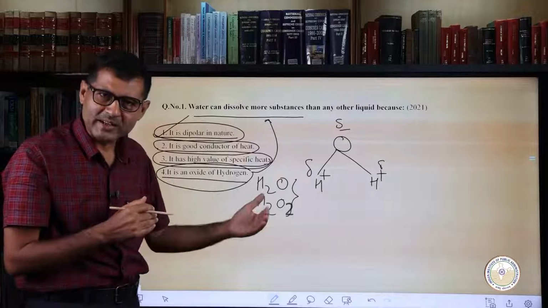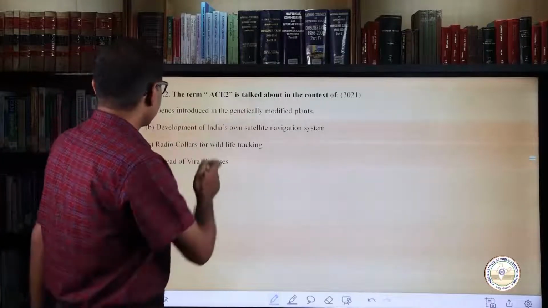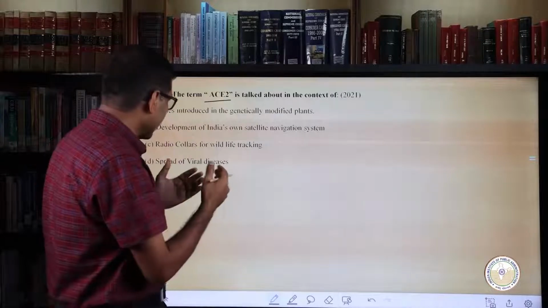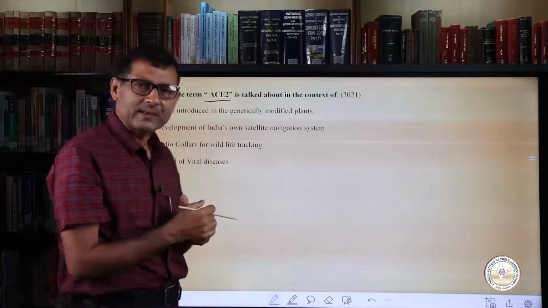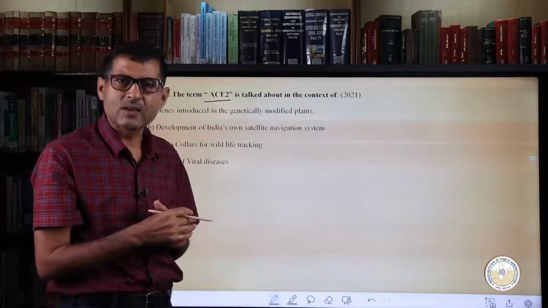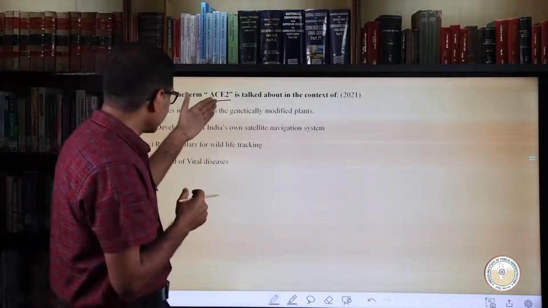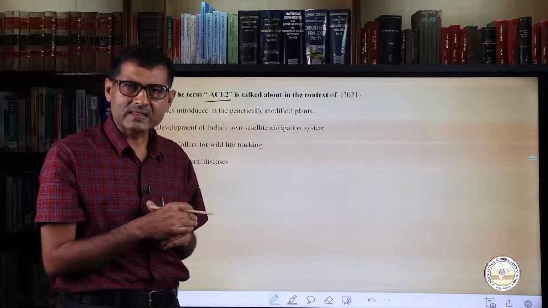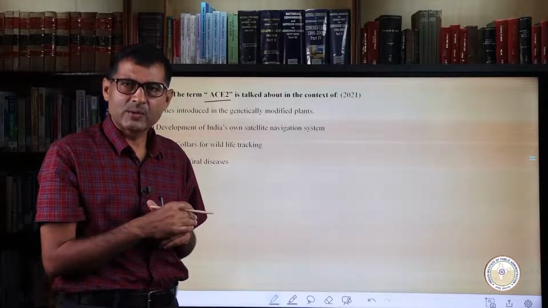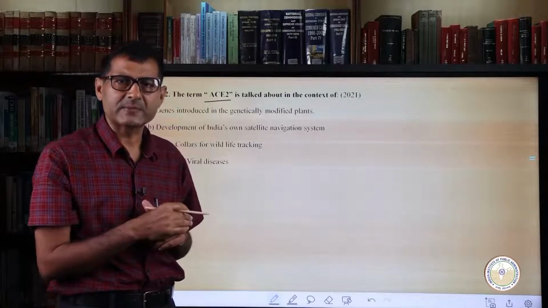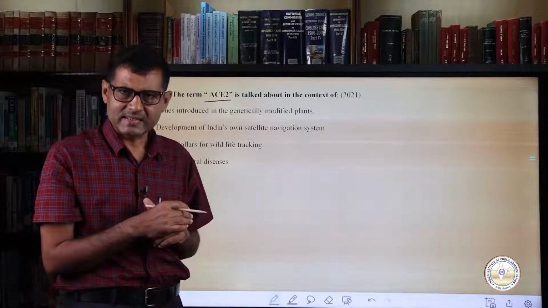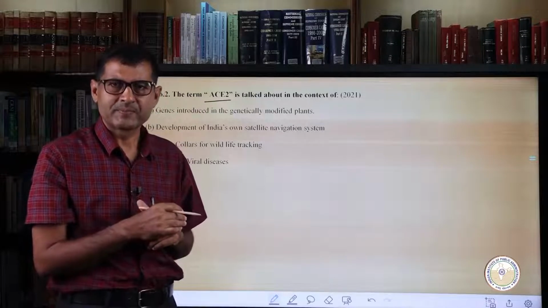Now let's move on to the next question. The question is about ACE2. It is a very relevant question, and it became more important when the spread of coronavirus was noticed. First we should understand what this ACE2 is. This is angiotensin converting enzymes which are attached to the membrane of cells in intestine, kidney, testis and gallbladder.